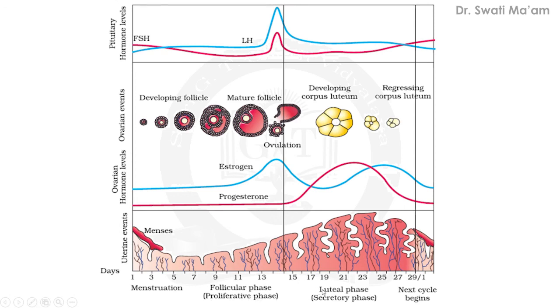And the last phase is the luteal phase, where the corpus luteum develops, also known as the secretory phase. So all these events which we have understood in paragraph form are shown in this chart form. Again, when this cycle is completed, a new cycle will begin. Everything is explained on the basis of this chart.